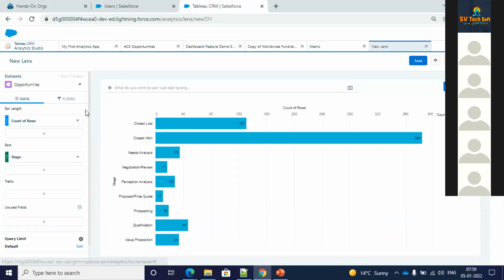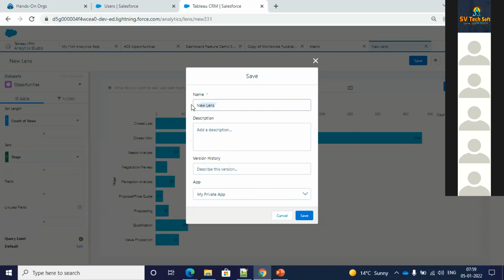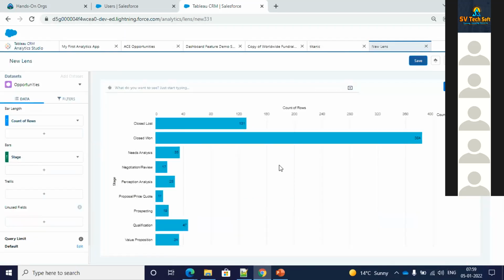Once I save this kind of data set, it becomes a lens. You can see it's written over here, new lens, right? Which means if I save this, it gets saved as a lens. So a data set gives you the final information, but if you want to drill down further and save it, it comes as a lens. So this is about the loading part overall.